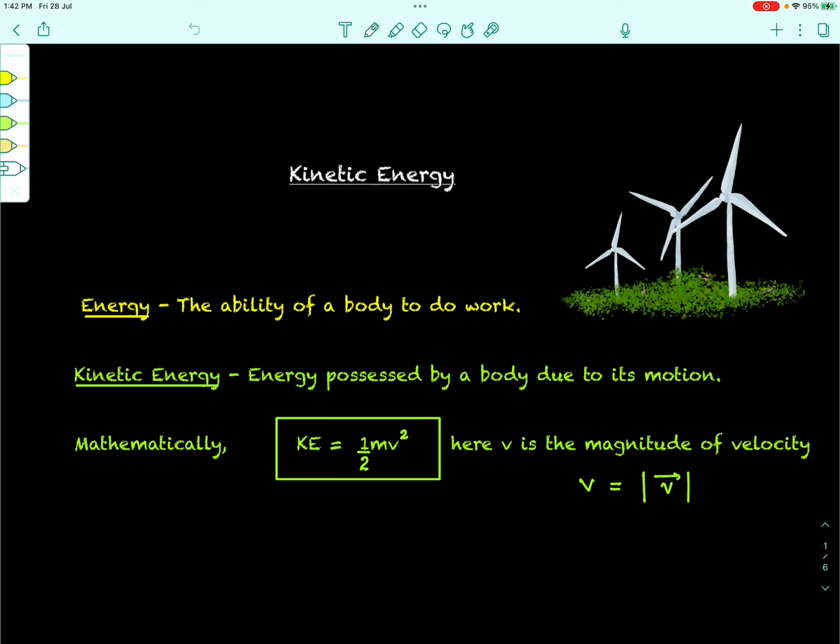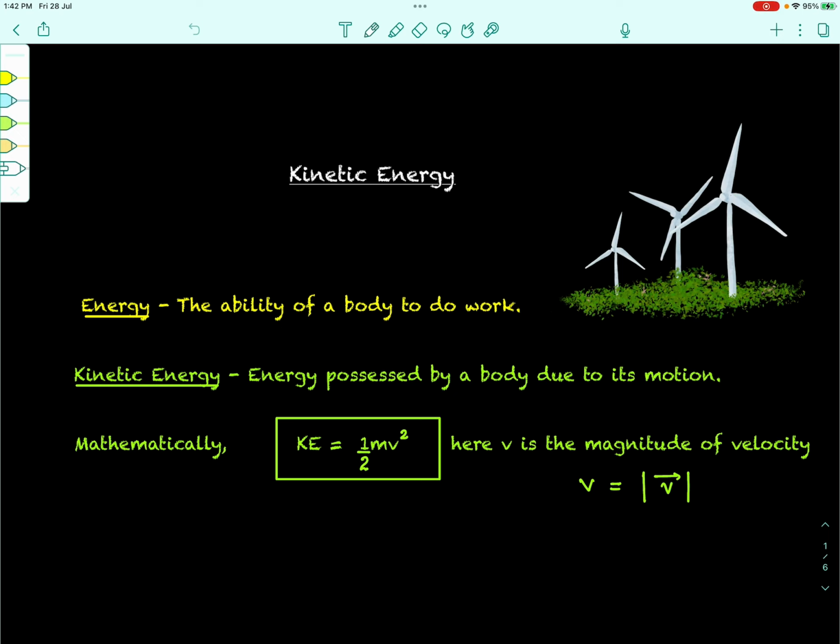So when we talk about kinetic energy as such, we say that kinetic energy is the energy possessed by a body due to its motion. Because the body is moving in a certain way, it can do work for us, and that work comes because this body contains some energy with it because of its motion, and it is this energy that we are calling the kinetic energy.